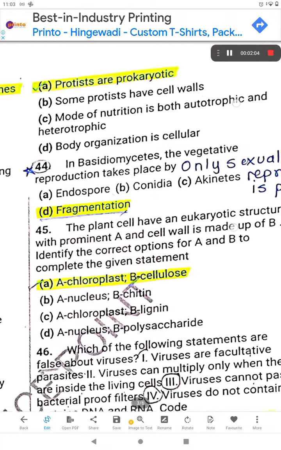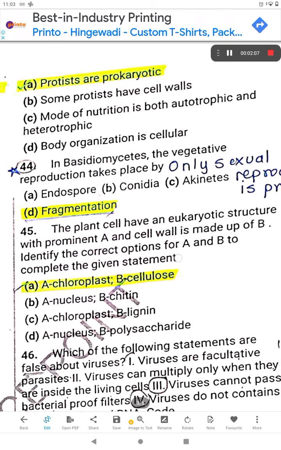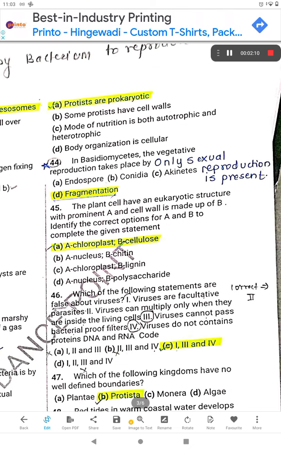Then 44th. In Basidiomycetes, the vegetative reproduction takes place by... dear, the false answer of this question is D option, fragmentation, and you had done it as conidia. For your kind information, vegetative reproduction in fungus is different from asexual reproduction and sexual reproduction. Asexual reproduction is by conidia, zoospore and sporangiospore, but in Basidiomycetes sexual reproduction is present but asexual reproduction is absent.